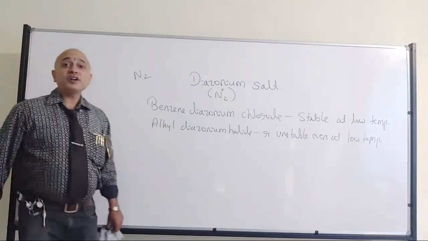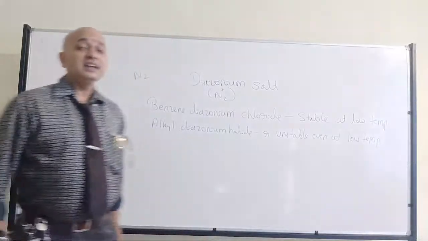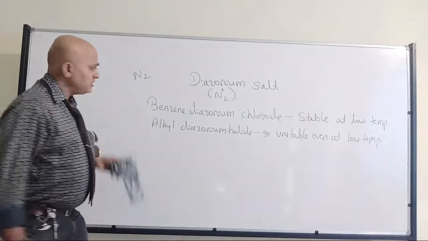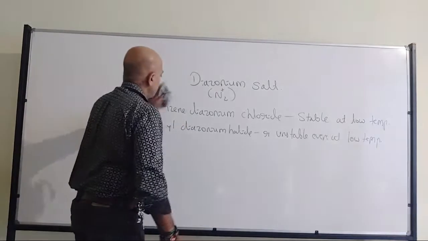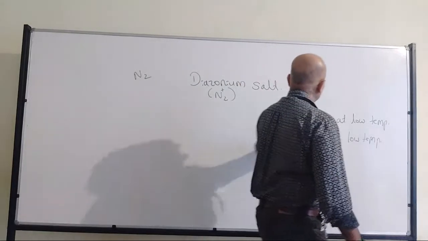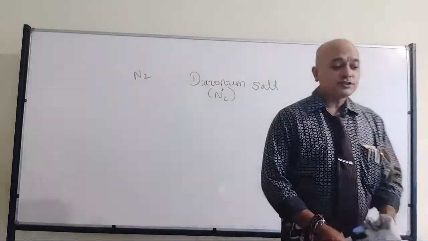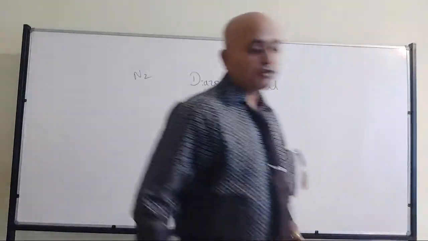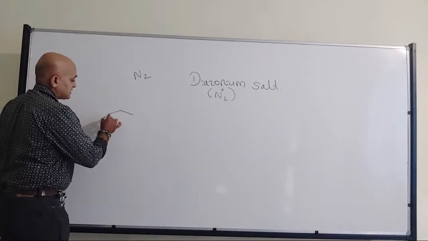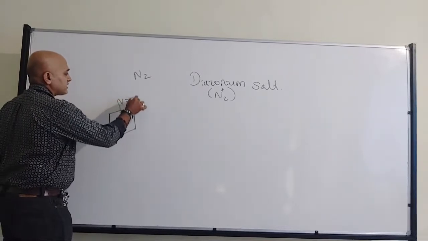Because stability is not decided by the halides. Stability will be decided by the ring and the diazonium. All of you have understood? So that's where the stability comes from. Now the question here is, why are benzene diazonium halides stable compared to other diazonium compounds? That is the question, right? So that is due to the resonance effect.